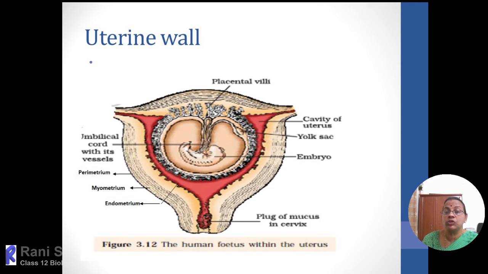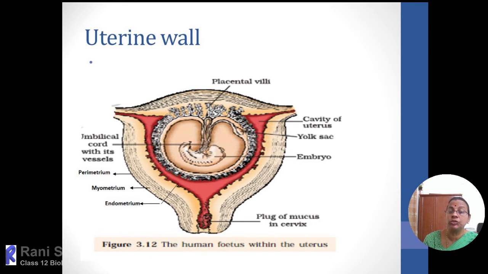So this endometrium should be very soft and spongy. If in that particular month there is no fertilization and no embryo formation, and the embryo is not reaching there, there is a chance of thickening of the endometrial layer. So by the end of that particular reproductive cycle, the endometrium will be peeled out. And when this is peeling out, the blood vessels also will rupture. The apical region of the glandular layer also will be ruptured, and the dead remnant parts of the ovum also will be released out through the cervix to the vagina in the form of menstrual flow.